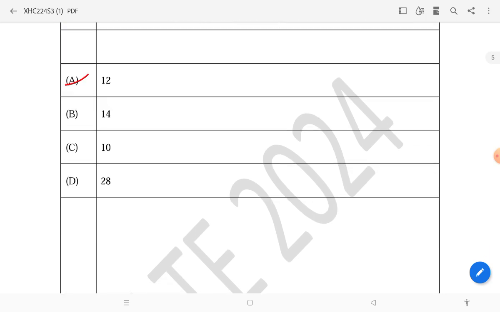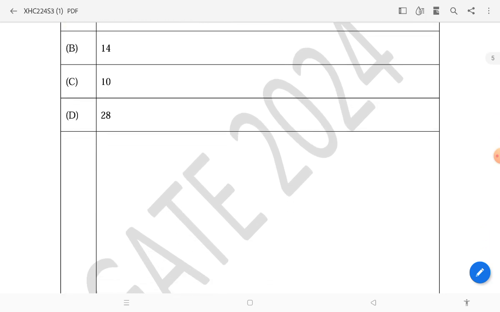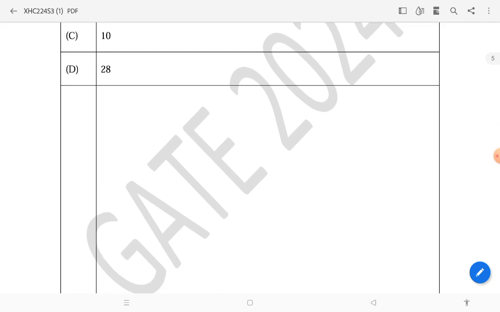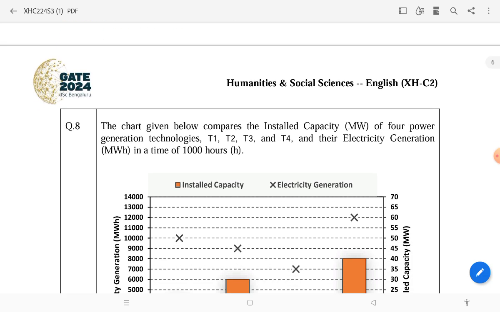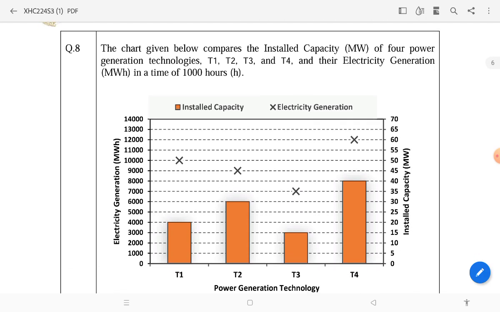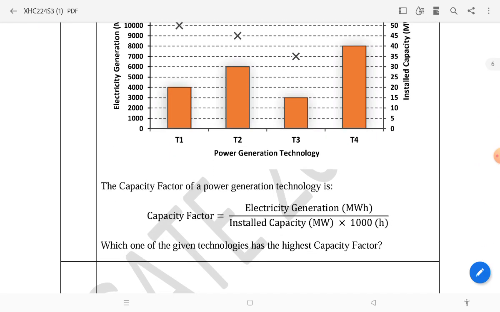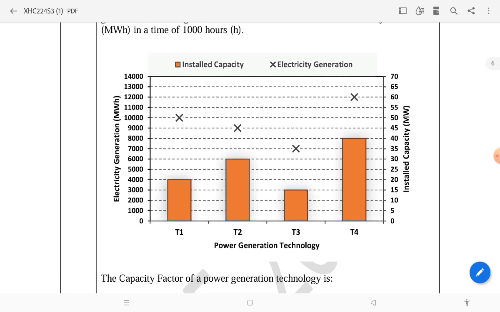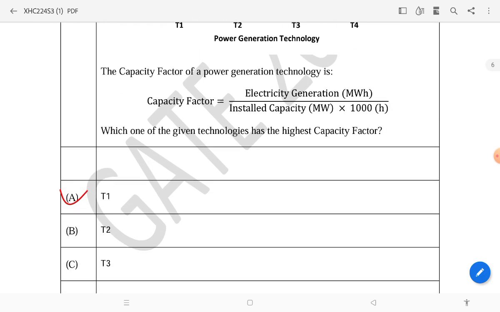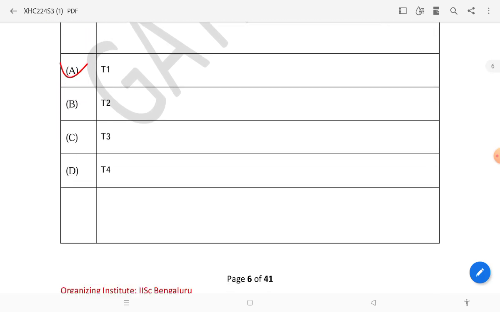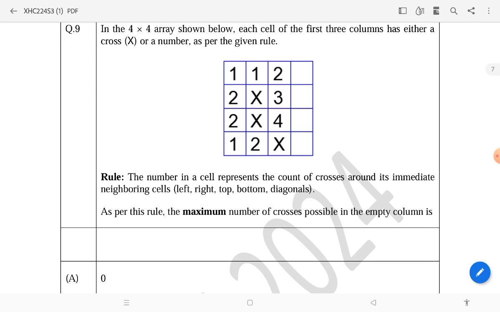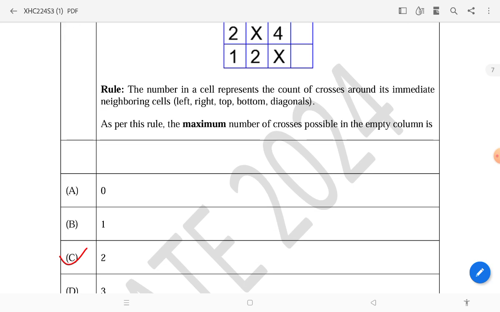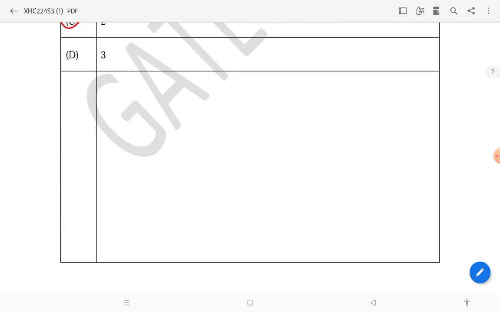Then question number 7, and the answer will be 12. Three distinctive sets of indistinguishable twins, and you have to say how many ways they can sit together, and the answer will be 12. So this is the GA question, general aptitude, and I'm not going deep into this because it is not my cup of tea. I'm going to discuss a little for the English questions only. For the GA questions, I am only going to share the answer key.